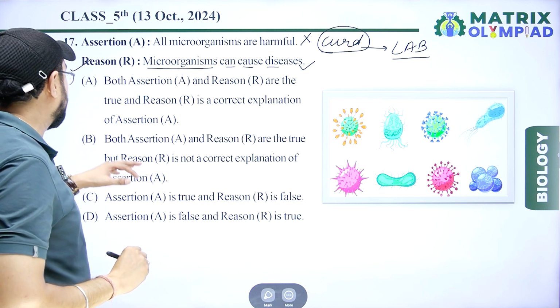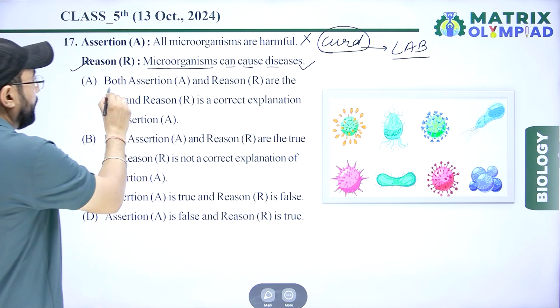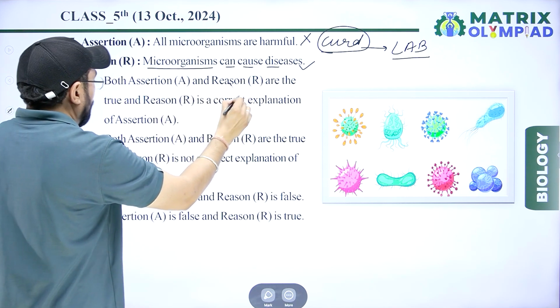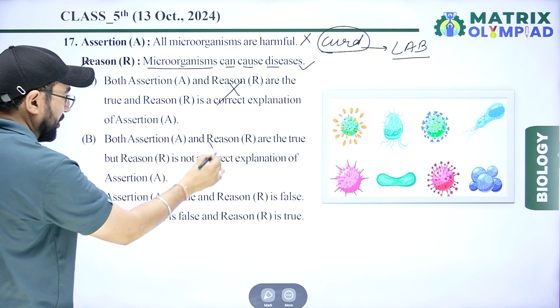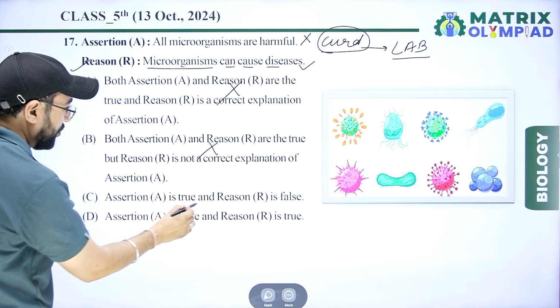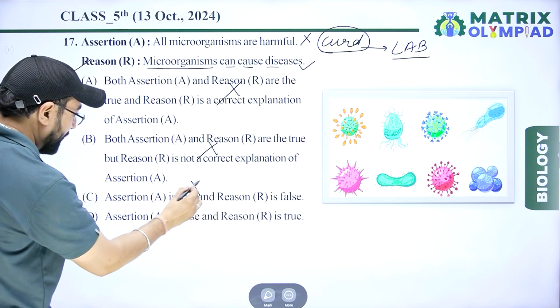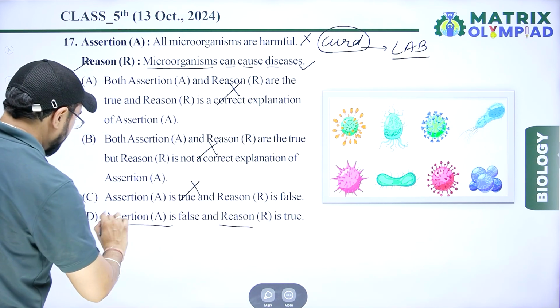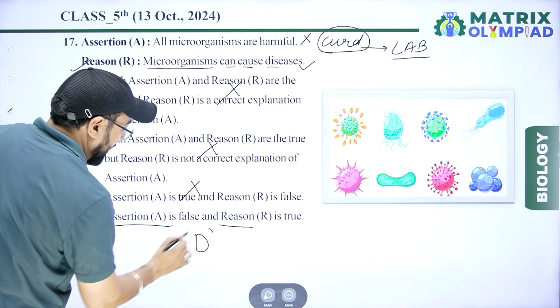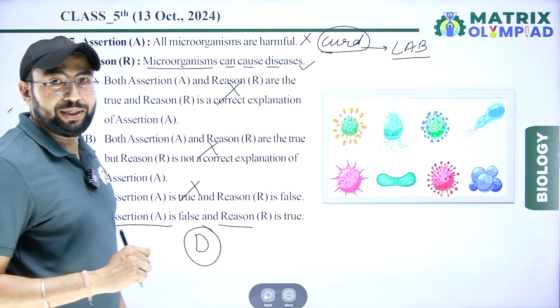According to the assertion-reason statement, are both assertion and reason true? No. Both true and reason is the correct explanation? No. Assertion true, reason false? No. Assertion false, and reason true. Option D. D is the right answer for this question.